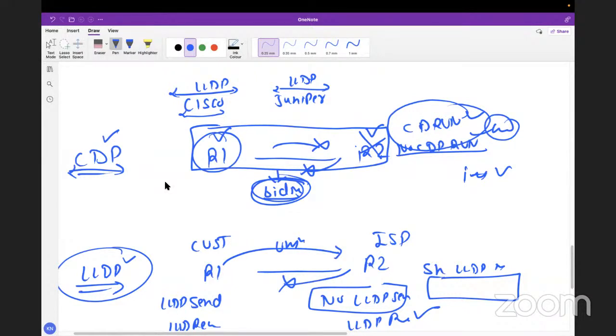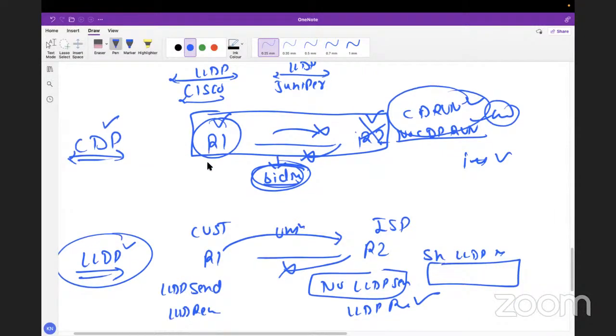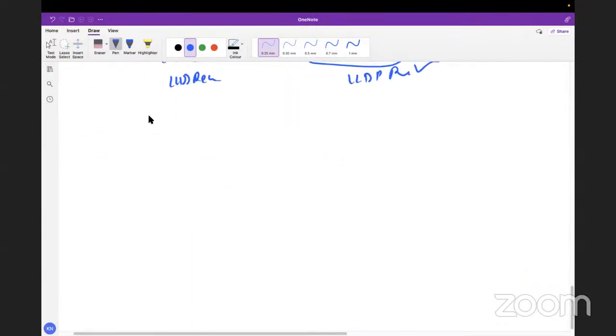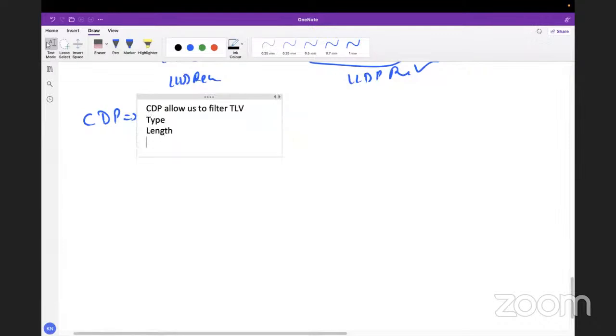CDP allows us to use TLV. That's a new thing in CDP. Let me note down this part: CDP allows us to filter TLV. What is TLV? Type, Length, Value. Right. So basically, whatever information we get in the CDP packets, those are TLVs. What is the type? What is the length? What is the value? So CDP allows us to create a filtered TLV list.